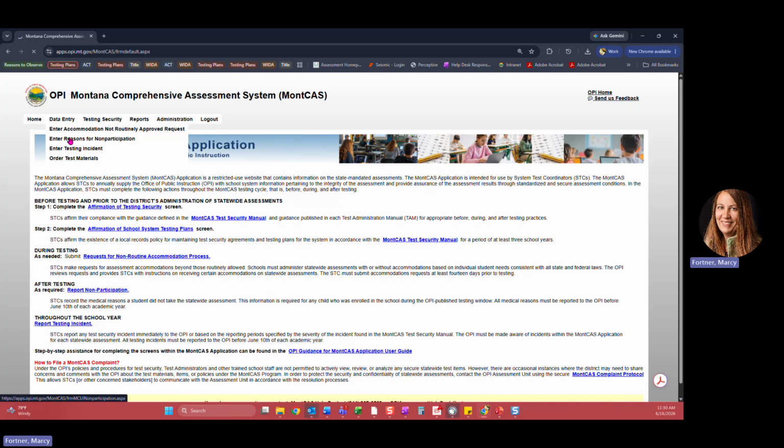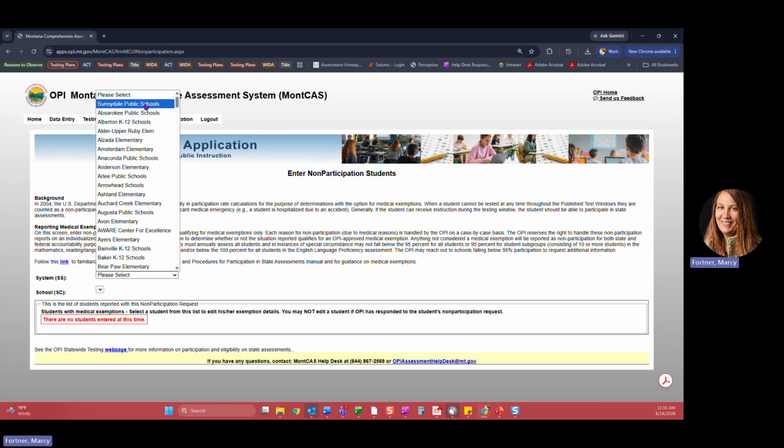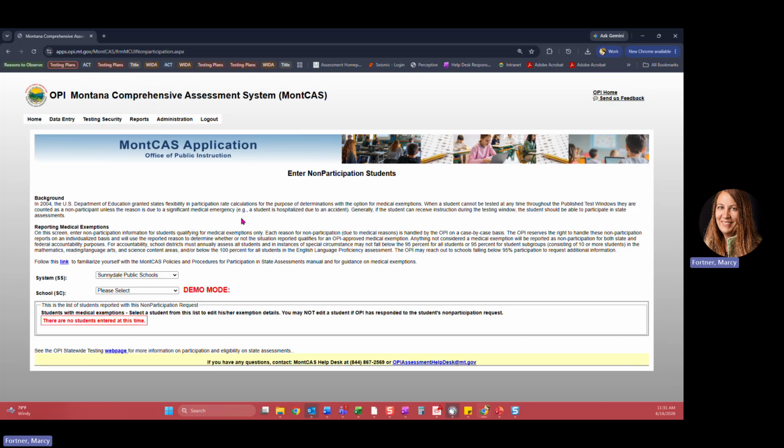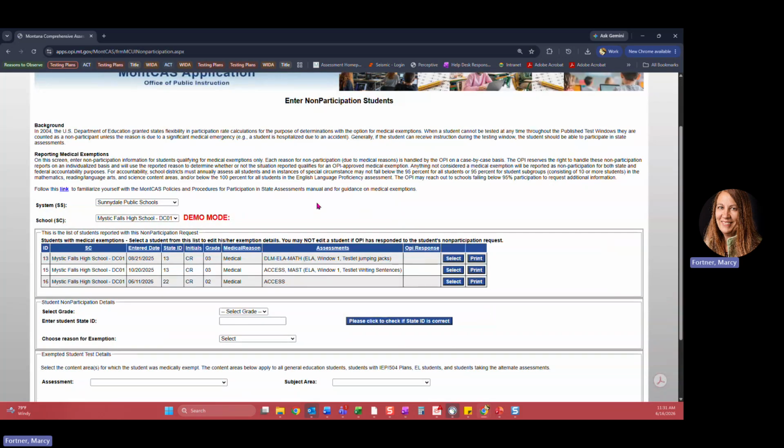On this next screen, typically your district will auto-populate, but if not, or if you are the STC for more than one district, you'll need to select the district for which you're entering the exemption, and then select the school the student is enrolled in. Exemption requests must be entered one at a time. You cannot submit a request for a group of students. I'm using a demo district for this demonstration, so we're not sharing any real student data.